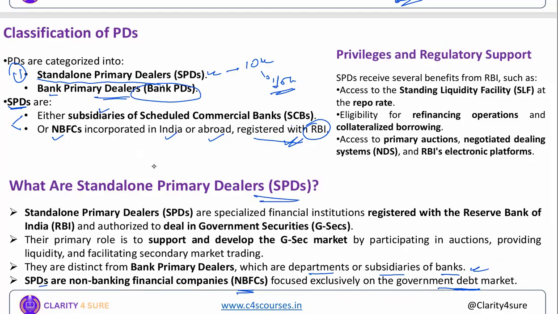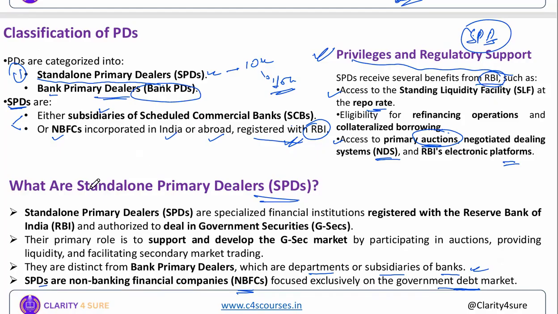All right. So standalone primary dealers we have already dealt with. Buying and selling of government securities, deal in government securities, support and develop the government security market. All right. So market makers, underwriters. See the privileges which the SPDs are enjoying. Privileges given by whom? By RBI actually. First one, access to standing liquidity facilities at the repo rate, eligibility for refinancing operations and collateralized borrowing, and access to primary auctions of government security, negotiated dealing systems and RBI's electronic platform. Okay, so these are some of the privileges enjoyed by SPDs provided by RBI.